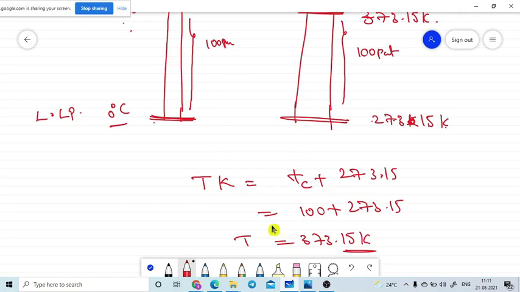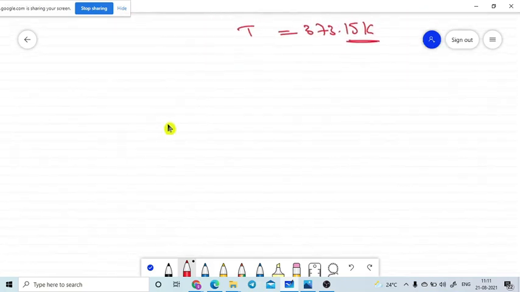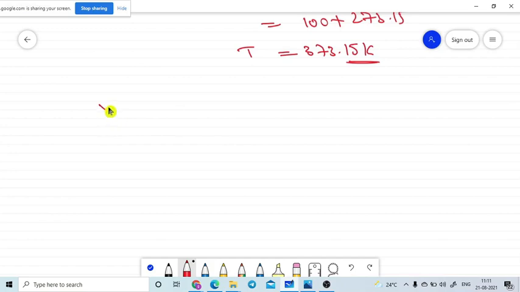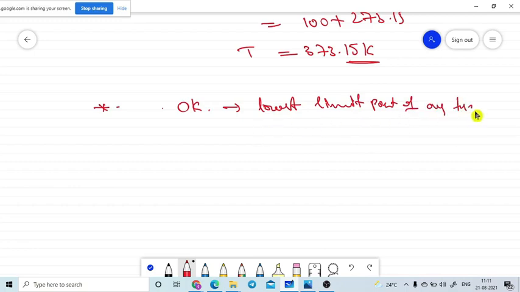But what is the advantage of this absolute scale? The advantage of the absolute scale is that it tells us the lowest limiting point of any type of gas is 0 Kelvin, which is minus 273.15 degrees Celsius. This is the value we are taking.